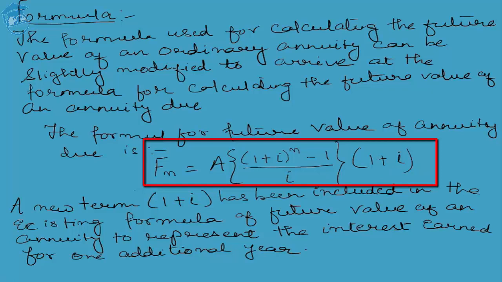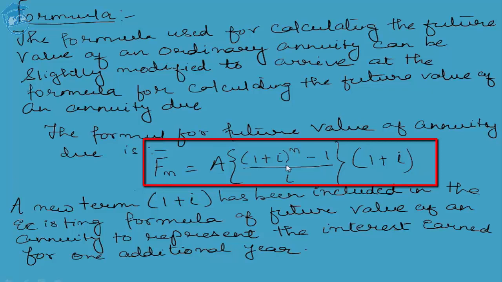This 1 plus I refers to the earning of interest through compound interest formula, and since in the case of an annuity due, one more year is being used in order to calculate the interest on the annuity, it means that since in the case of annuity due, compound interest is earned for one additional year, therefore the term 1 plus I has been incorporated, or it has been used as a suffix in the original formula used for calculating the future value of an annuity.